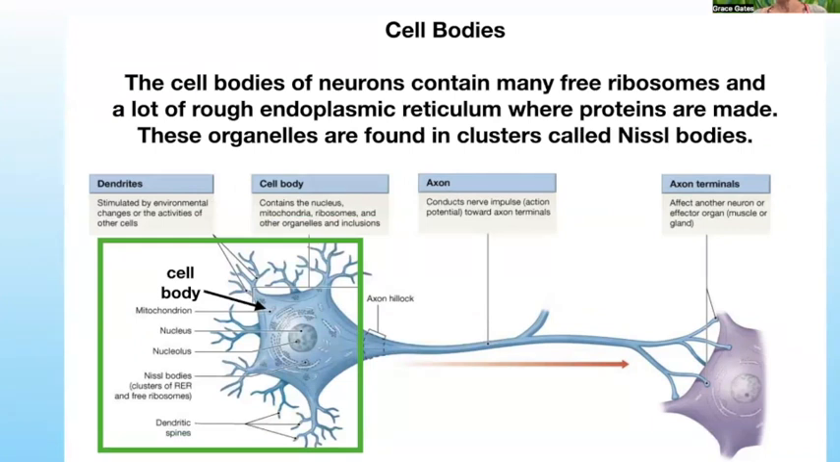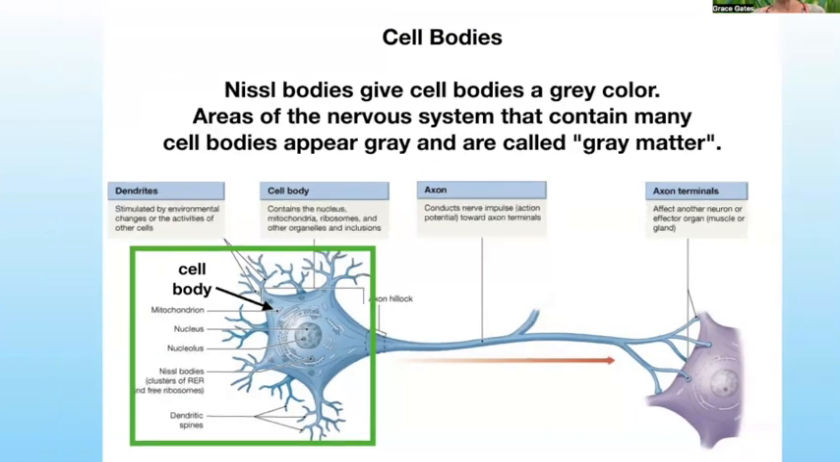The cell bodies of neurons contain many free ribosomes and a lot of rough endoplasmic reticulum where proteins are made. These organelles are found in clusters called Nissl bodies. And the reason that is important is because Nissl bodies give cell bodies a gray color when they're preserved. So areas of the nervous system that contain many cell bodies appear gray and are called gray matter. So many cell bodies, gray matter.